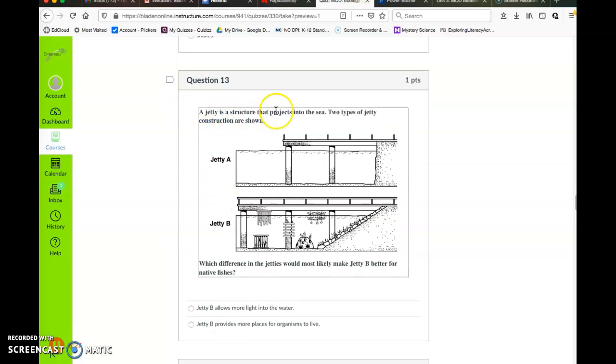A jetty is a structure that projects into the sea. Two types of jetty constructions are shown here. What difference in these jetties would most likely make Jetty B better for native fishes? Jetty B allows for more light into the water, or Jetty B provides more places for organisms to live.